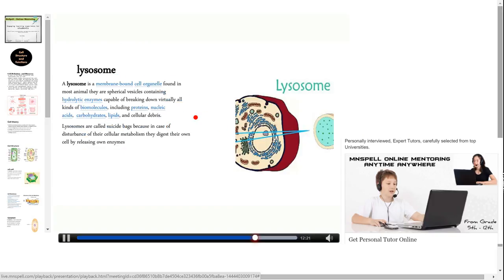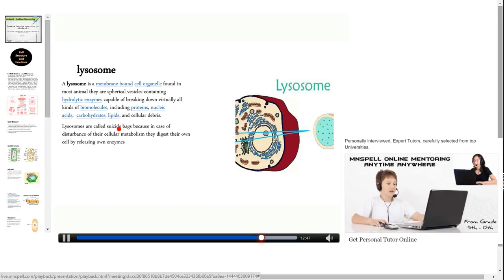Lysosomes. A lysosome is a membrane-bound cell organelle found in most animals. They are spherical vesicles containing hydrolytic enzymes capable of breaking down virtually all kinds of biomolecules, including proteins, nucleic acids, carbohydrates, lipids, and cellular debris.